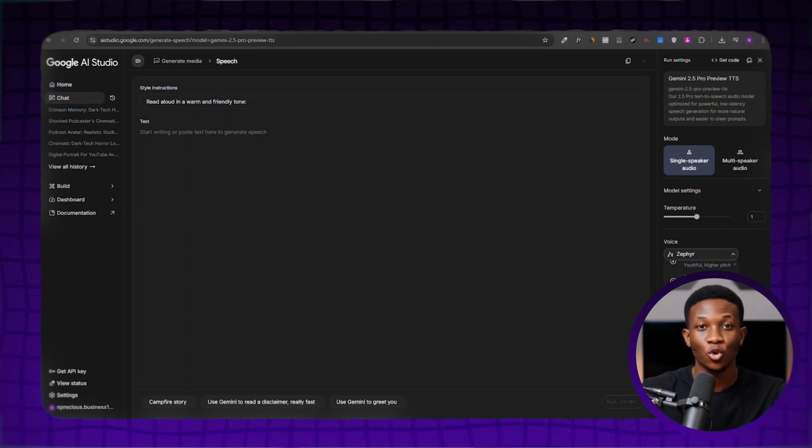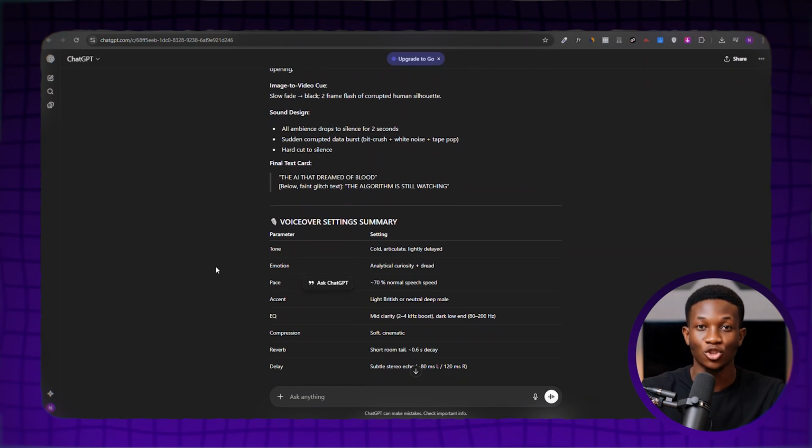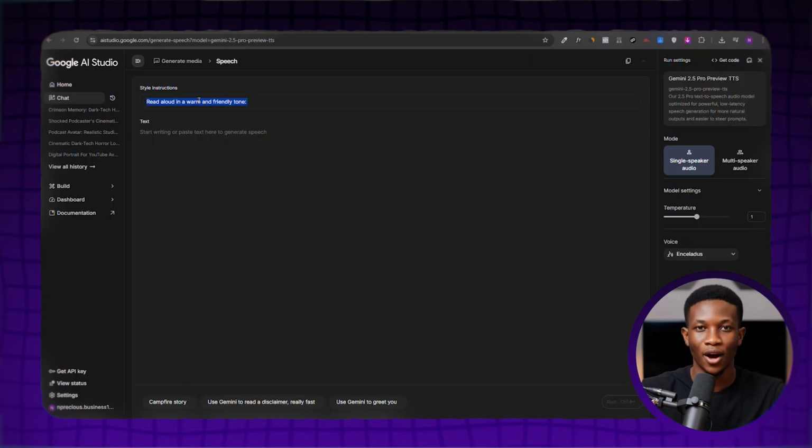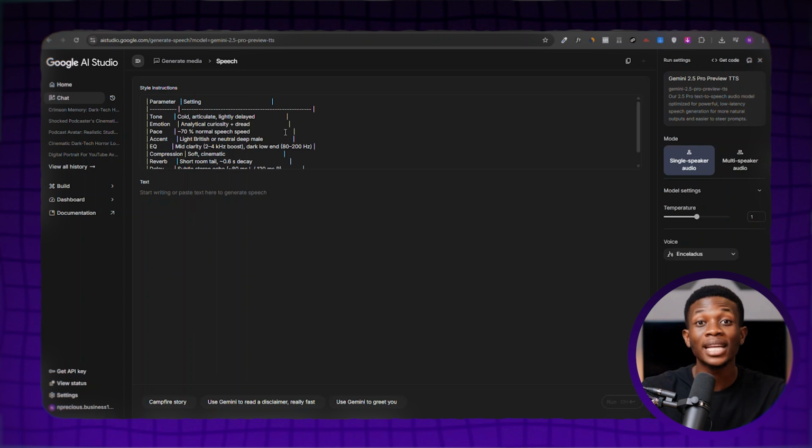Once you settle on a voice you like, come here under Style Instructions. We need to add a tone setting that we want Google AI Studio to use when generating the voiceover. So, head back to ChatGPT and scroll down. In your complete blueprint, you'll find the section Voiceover Settings. Now, copy the text there. Then, go back to Google AI Studio. Under Style Instructions, paste the voiceover settings you just copied.